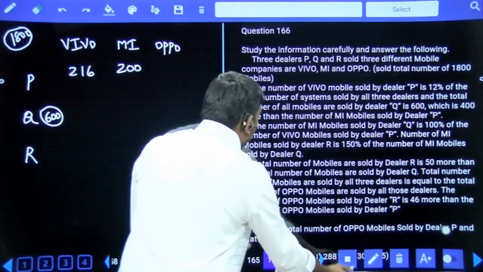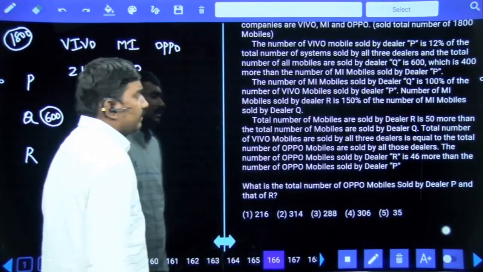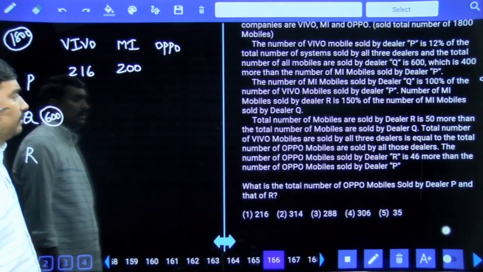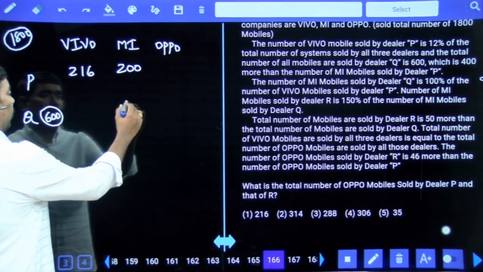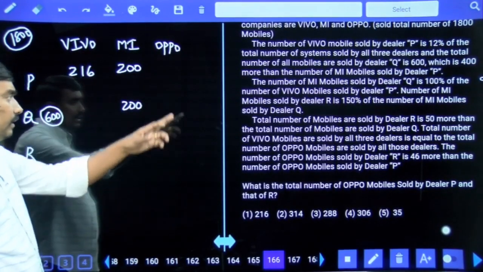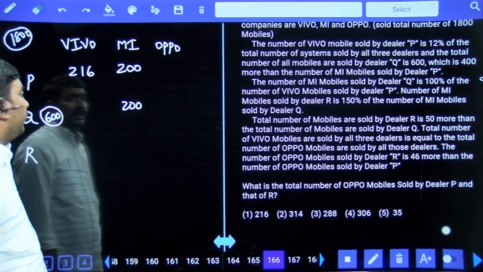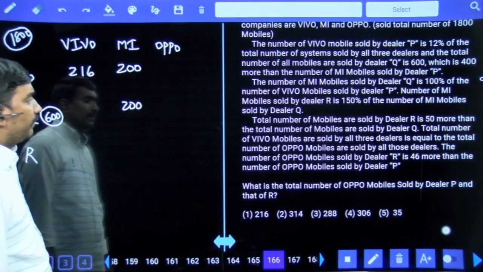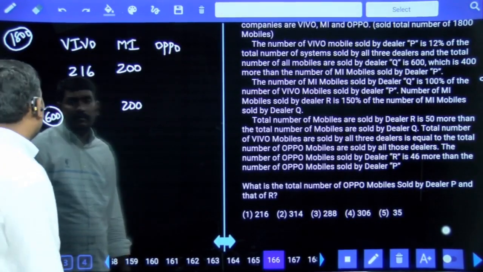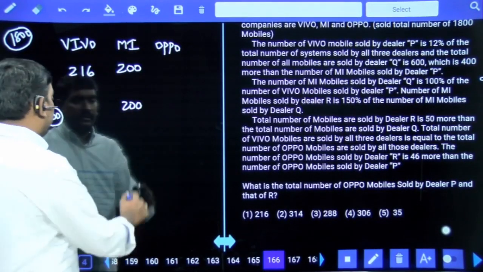Next. The number of MI mobiles sold by dealer Q is 100% of the Vivo mobiles sold by dealer P. So here dealer Q MI also 200 only. Number of MI mobiles sold by dealer R is 150% of the number of MI mobiles sold by dealer Q. So 150% means this is 300.